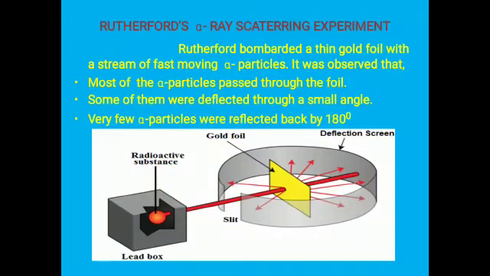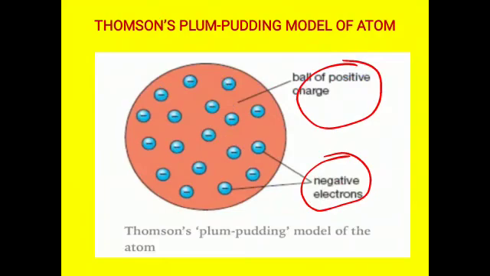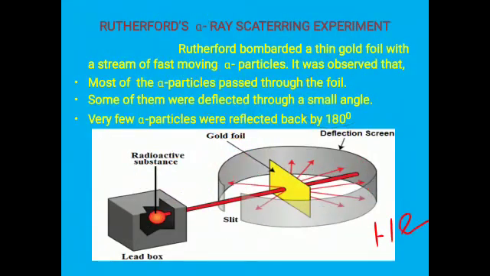Here, what is meant by the word alpha ray? Alpha ray means helium nucleus, helium with atomic number 2 and mass number 4. This is called an alpha ray. Alpha rays, beta rays or gamma rays can be emitted by any radioactive substance. So what Rutherford did here was take a radioactive substance and make it emit alpha rays.